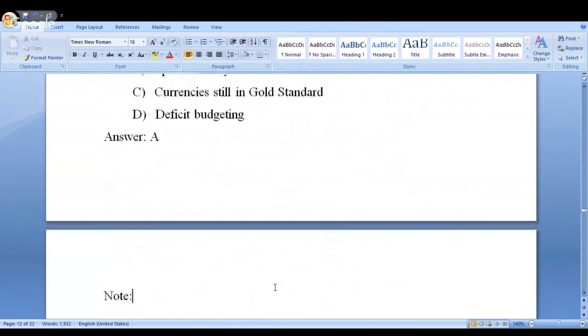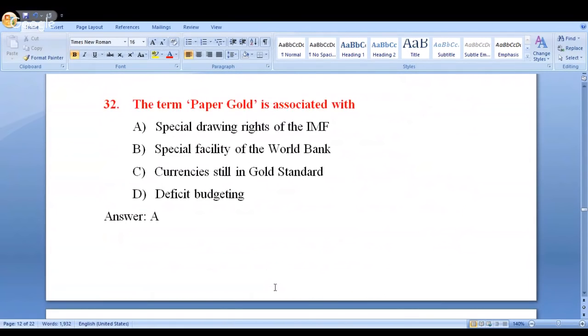Next, another important one, very frequently you come across in the newspaper also. The term paper gold is associated with paper gold. It is not physical gold, but it is paper gold, meaning it's a document, it's a certificate, right? But that particular paper or the document or certificate, whatever you call, that will carry the same amount of weightage with respect to the physical gold. Weightage in the sense I am talking in respect of the price. Clear?